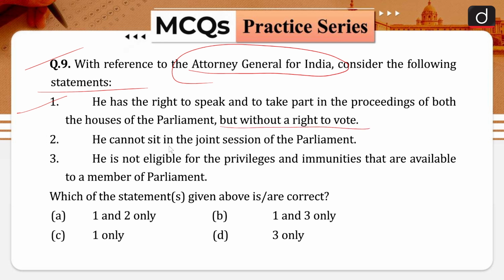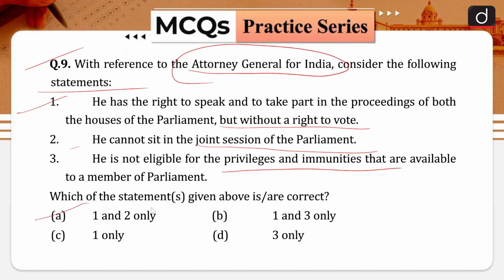Statement number 2 is, he cannot sit in the joint session of the Parliament. Statement number 3 is, he is not eligible for the privileges and immunities that are available to a member of the Parliament. So which of these statements given above are correct?